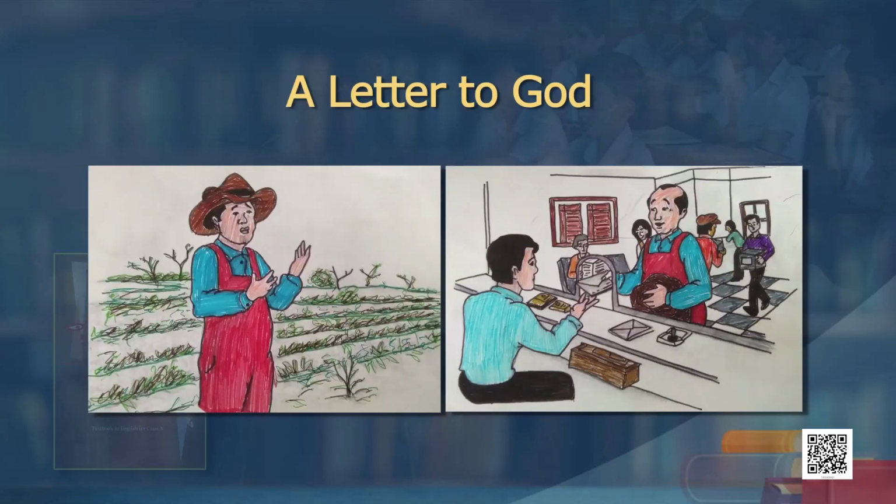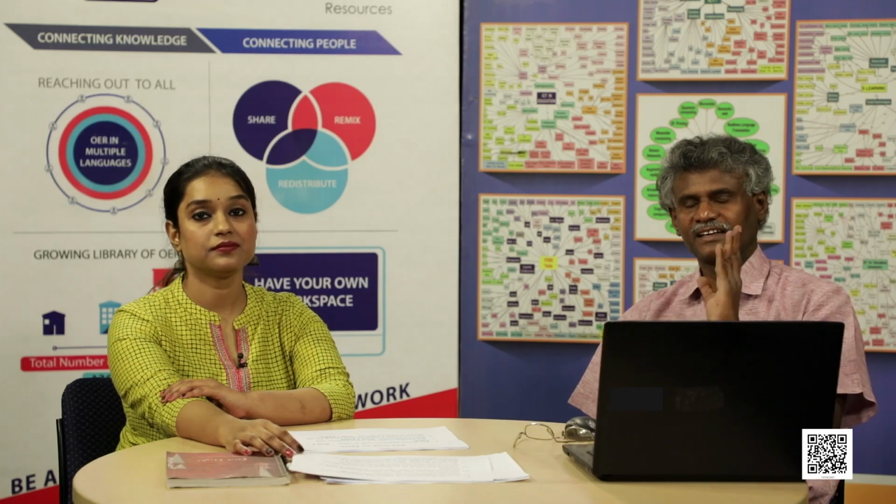Okay, learners, this is the summary of the lesson, the story Letter to God. Very interesting, and you may have questions about the author, and the name of the currency is pesos. We will come to that later, or you can find out by googling or asking somebody. This story is from South America, Latin America. Their currency there is this. Even now some countries use this. That is a different thing, you can find out. Now, very interesting, the story shows the dilemma, the way humans behave. So, let us also test how far we have understood the story.